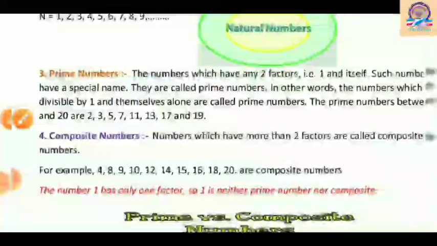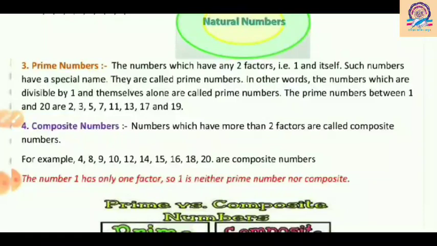Now here are some examples, some prime numbers between 1 and 20. So 2, 3, 5, 7, 11, 13, 17 and 19.